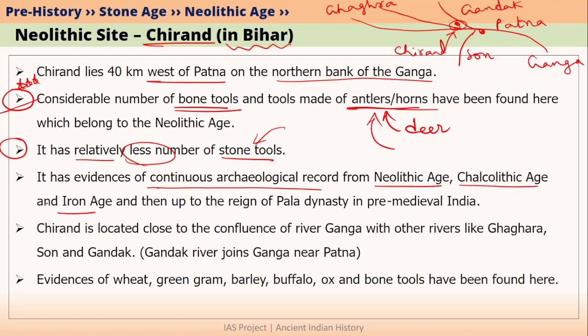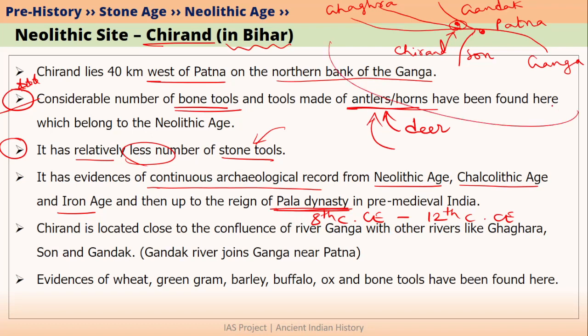Moreover, in Chirand, we find continuous archaeological record right from Neolithic Age and then into Chalcolithic Age and further into Iron Age and right up to Pala dynasty, which belongs to the medieval Indian history. Pala dynasty was mainly a dynasty very important from the point of view of Eastern India, that is present day Bengal region. Pala dynasty ruled between 8th century Common Era to 12th century Common Era. We will talk about Pala dynasty later.